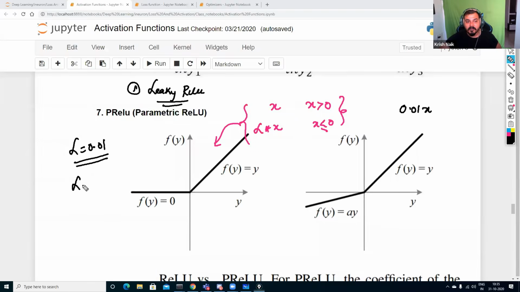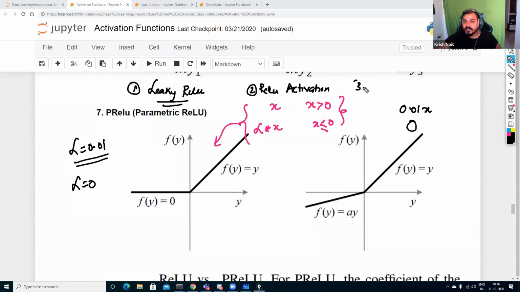If your alpha value is 0, that basically means this becomes the ReLU activation function, because 0 multiplied by x will also be 0. So in this particular case, the whole value will become 0, like a ReLU activation function.